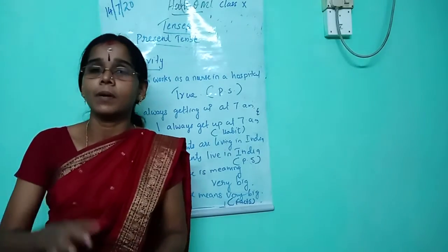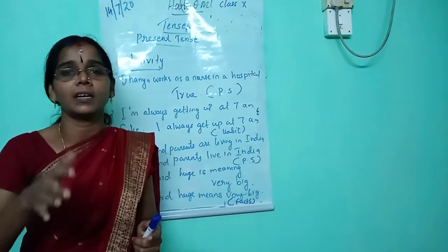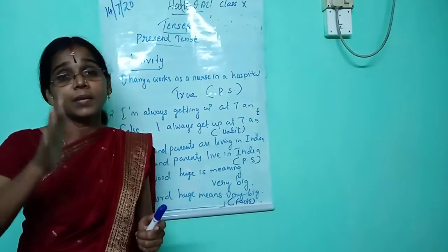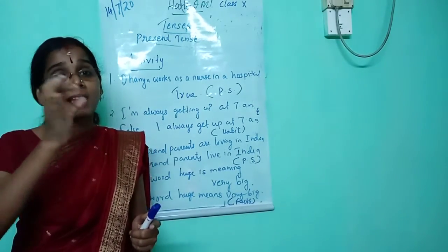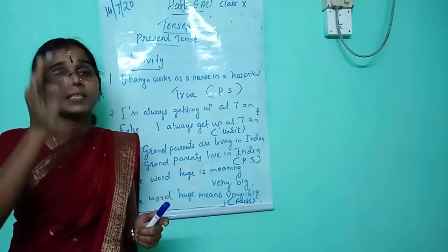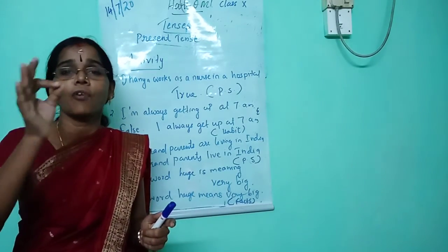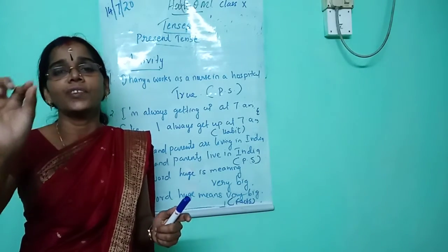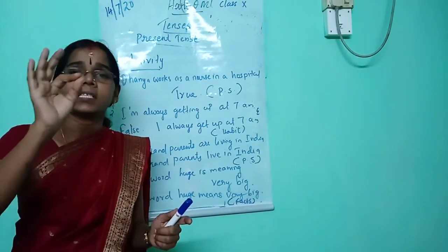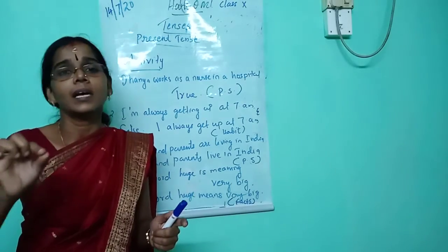Then listen once more. Simple present, the most basic tense form in English. This one is very important for omission, editing and gap filling, so you must learn this well. In which situations do we use simple present? The form of simple present is subject plus V1. When the subject is I, you, we, they, we never use S form. When the subject is he, she, it, we use S form.